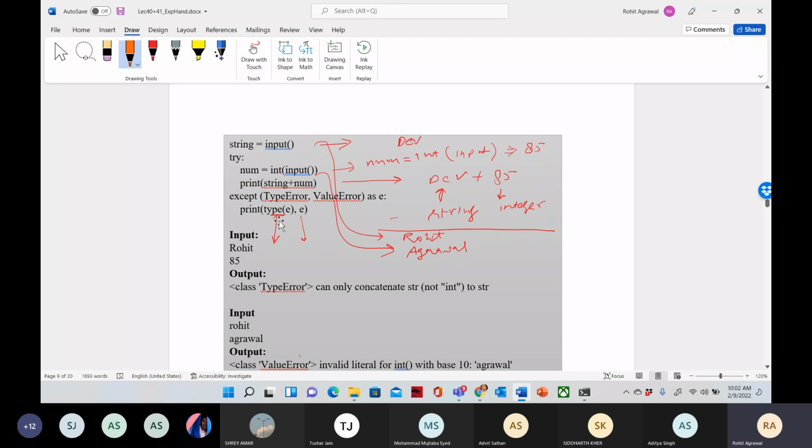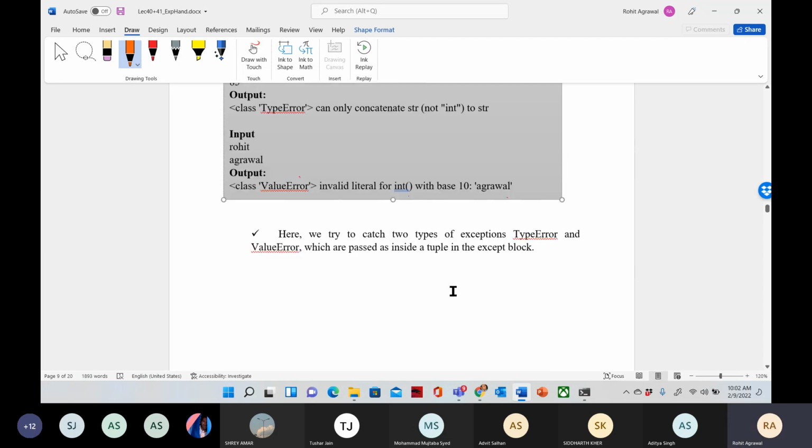So we were trying to add a string and a numeric value. Whenever we try to add a string with a numeric value, it will give you the class TypeError: can only concatenate str, not int, to str.